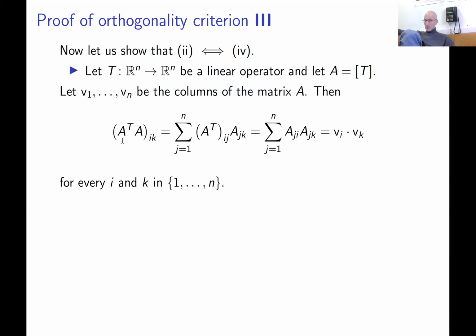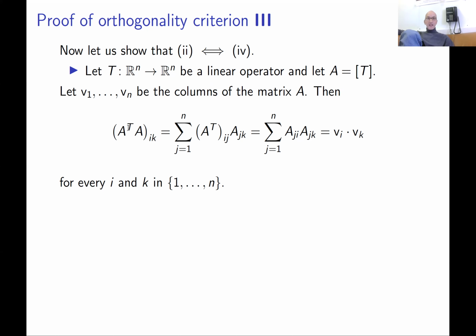So the ik-th entry of A transpose times A is the dot product of the i-th column and k-th column of A, Vi dot Vk. If we know condition 4, this is identity.